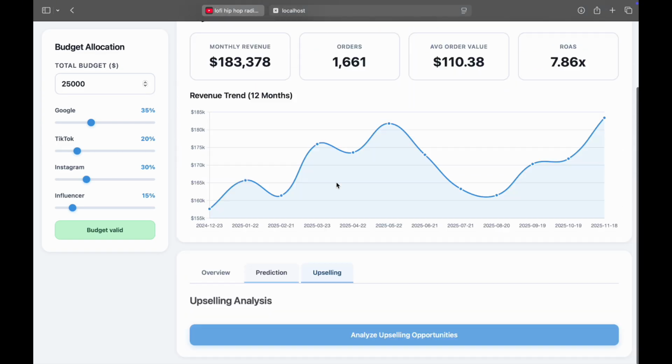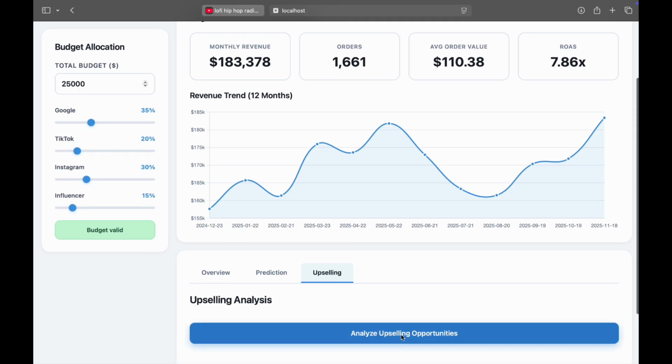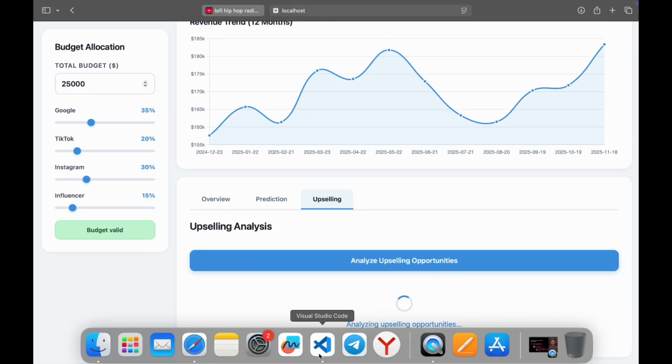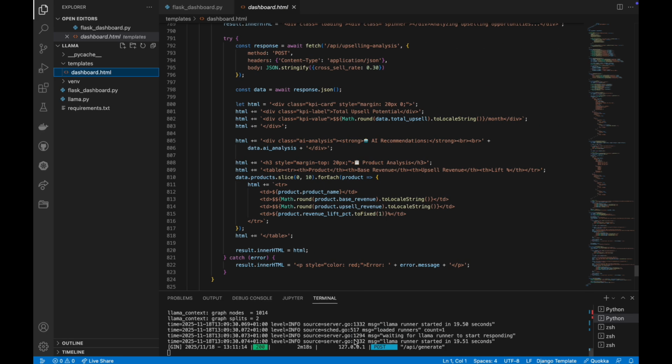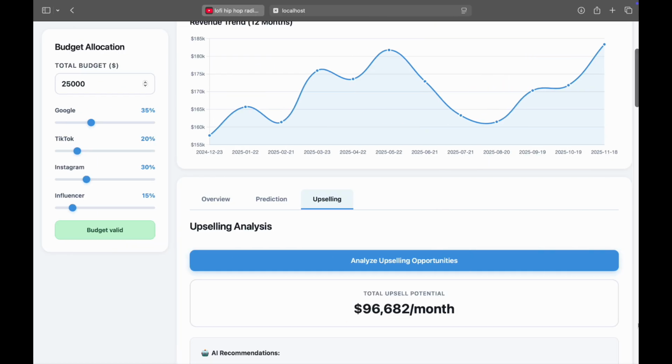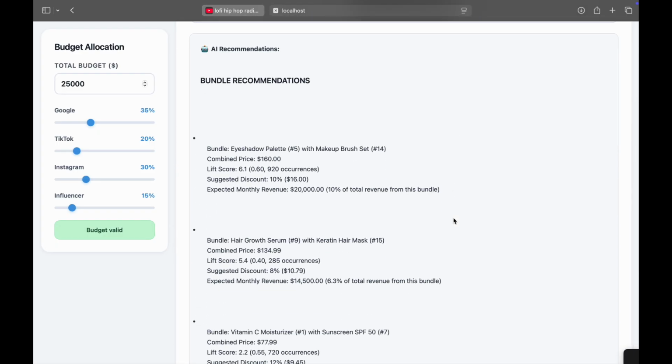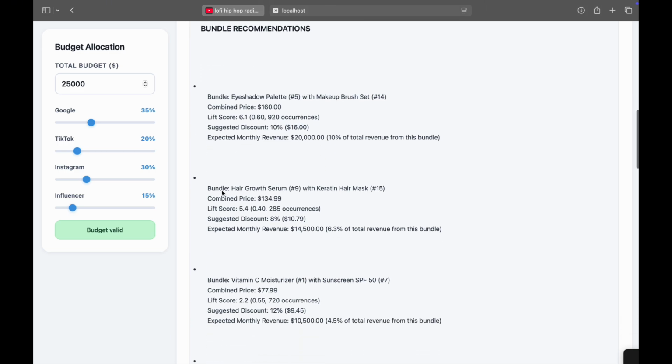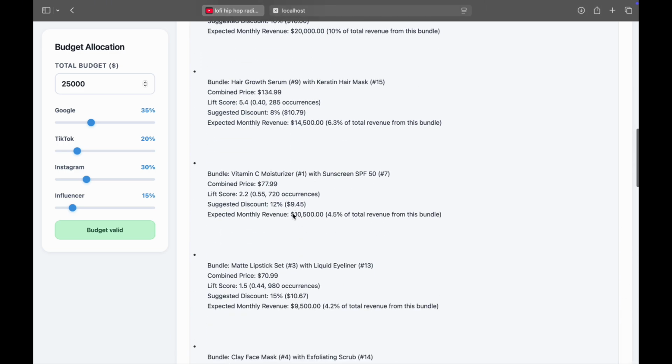And the next button is upselling, next up. So we are just analyzing. You can see here that the AI finished, it's working, it's LlaMA. So we have here upselling suggestions. What it does is analyze what products are usually bought together. It's divided by targeting audiences.